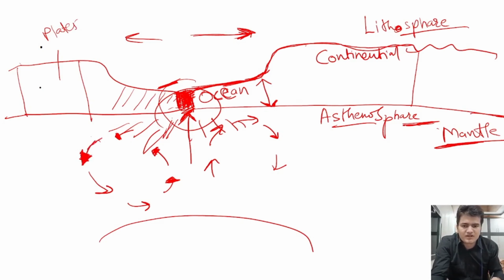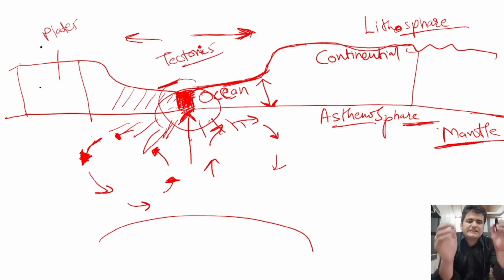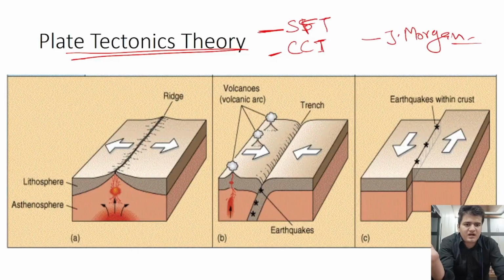The movement of plates is called tectonics, and this is why this theory is called plate tectonics. This theory was given by Jason Morgan, and it is the most scientifically valid theory.